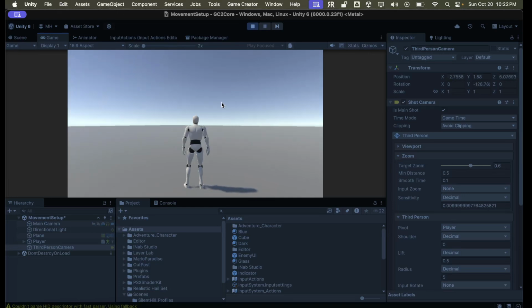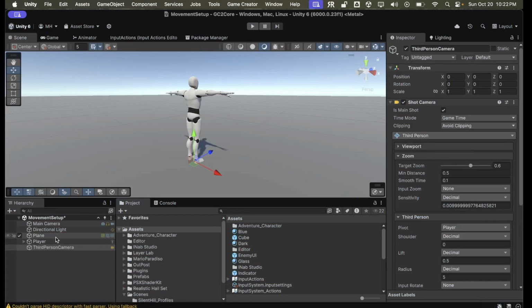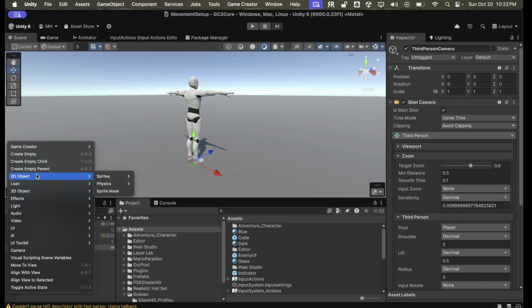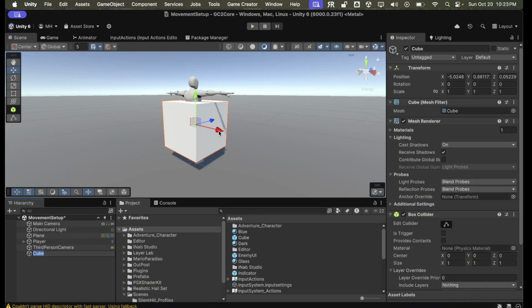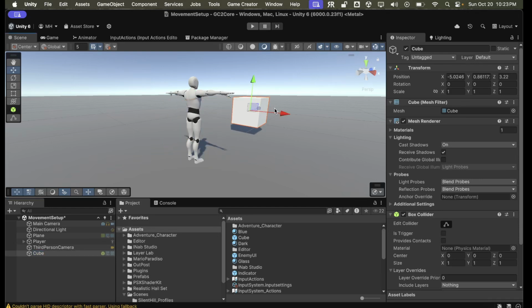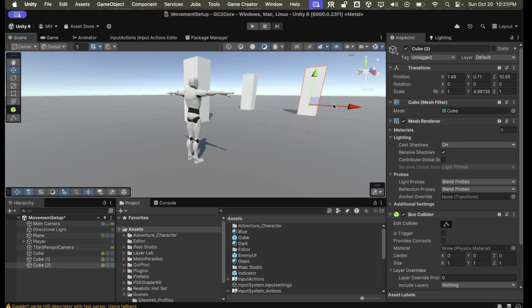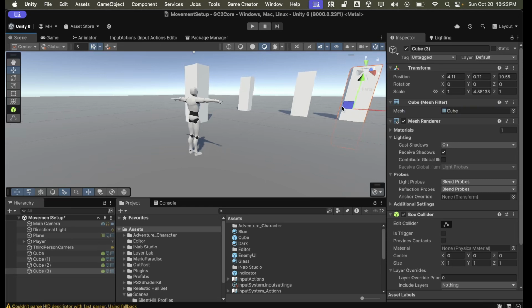So it will follow. If I put some objects in the scene, it'll be easier to see that. So let's put in a cube and move it. I'll just put in a few cubes of different sizes, and duplicate a few cubes out so that we have something for reference to see what's there.